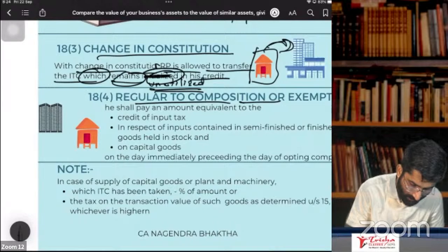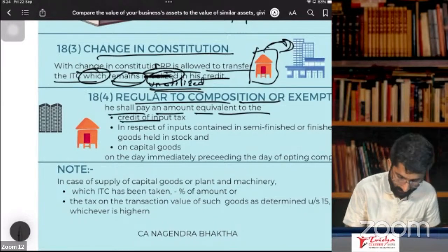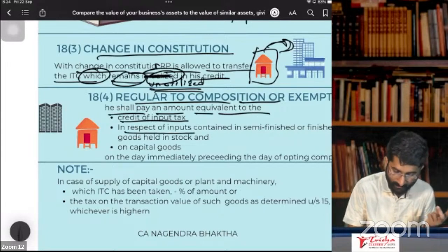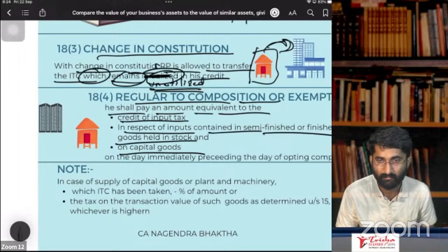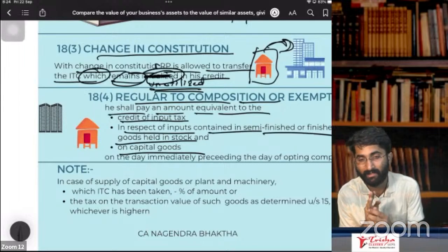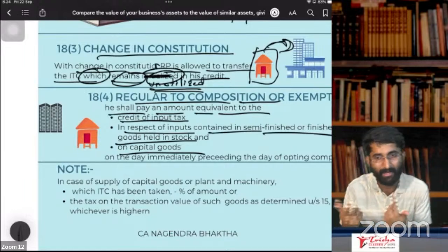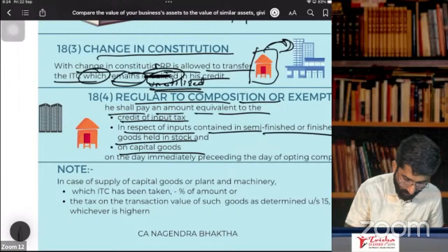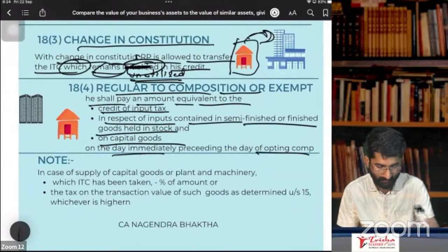In that case, he shall pay an amount equivalent to the credit of input tax in respect of the input contained in semi-finished or finished goods and on capital goods. On all these, tomorrow onwards, you are not eligible to get the ITC. You have to pay back the amount, on the day immediately preceding the date of opting for composition or becoming taxable.